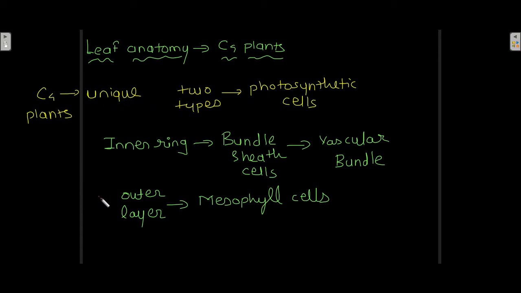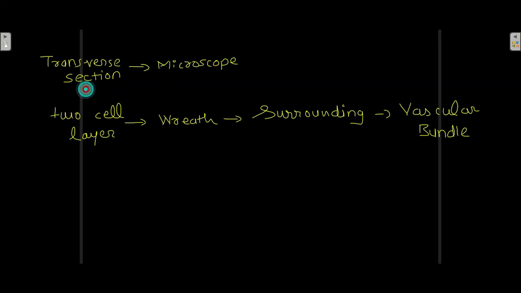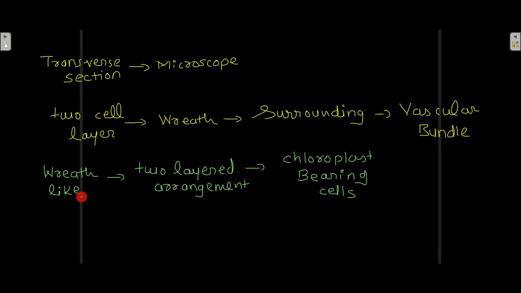If you take the transverse section of the leaf and observe it under the microscope, then you will observe two cell layers which appear like a wreath surrounding the vascular bundle. So there is this wreath-like two-layer arrangement of chloroplast bearing cells.